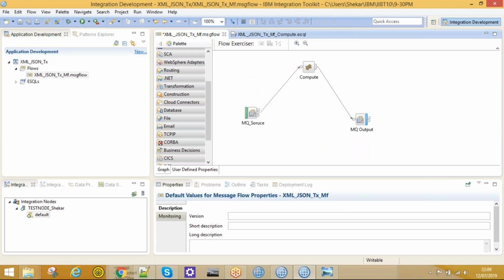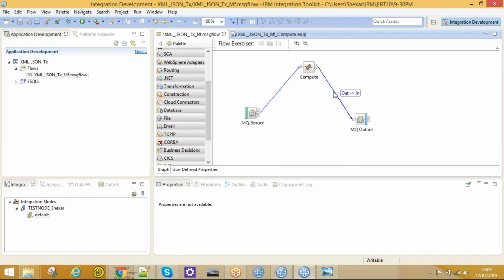And for this message flow, I would like to see node by node. Actually, I would like to see the message node by node. What's happening at this point and what is the message at this point? To see that, we need to see these are the two connections, right? We need to add a breakpoint at each connection. Just right click on that connection and create a breakpoint.